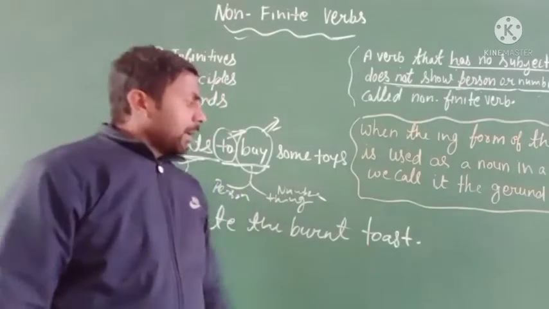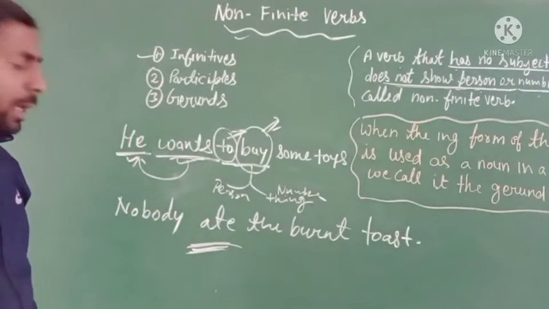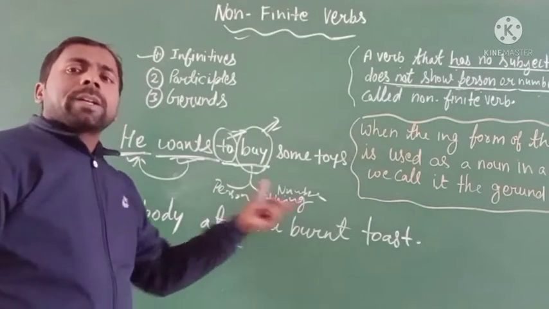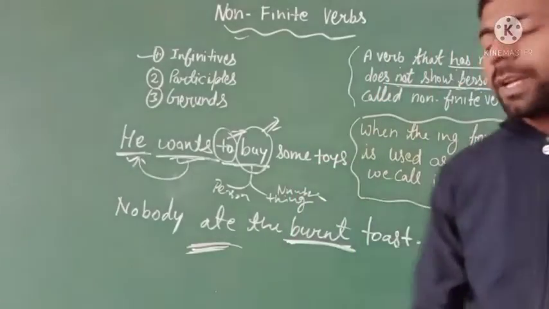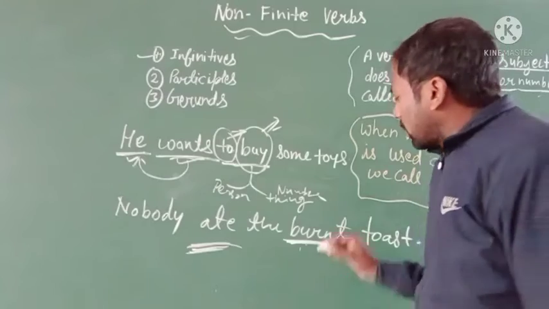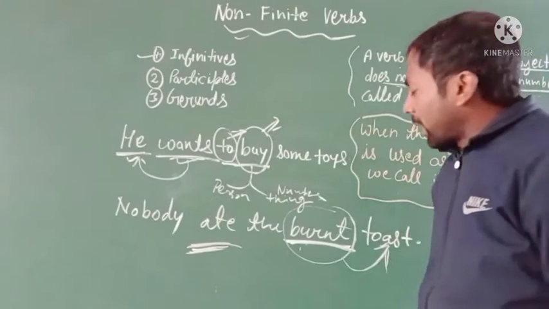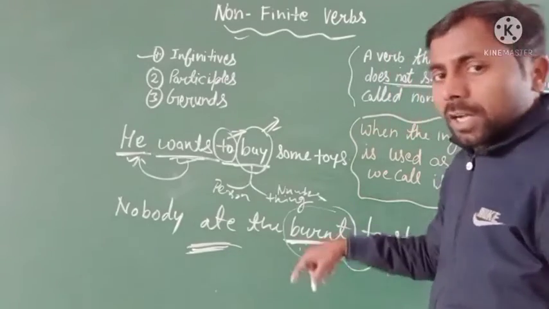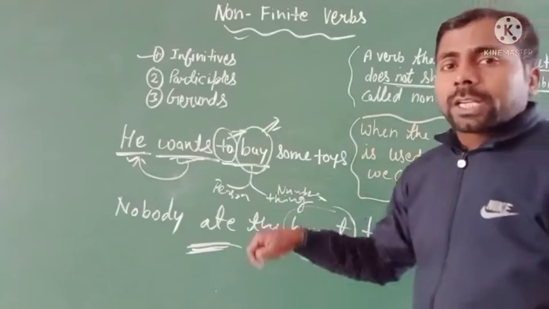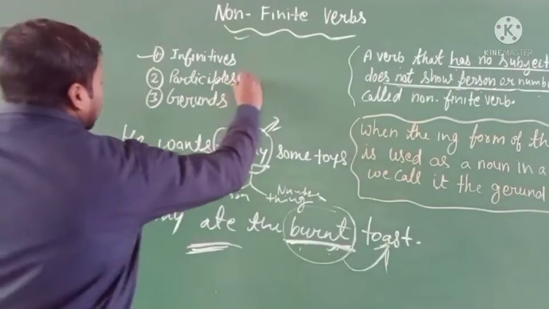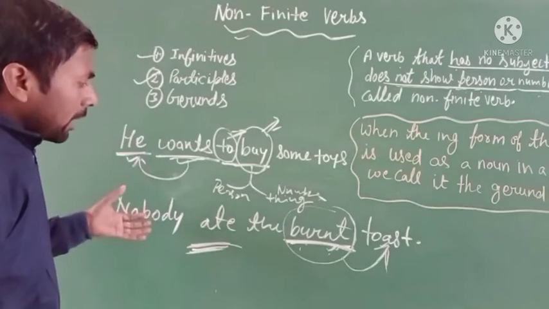Toast is a noun used for eating. Here ate is a verb, the second form of eat: eat, ate, eaten. Burnt is also a verb, but in this sentence it is used with a noun, so it is a participle, a past participle used in adjective form. Clear?